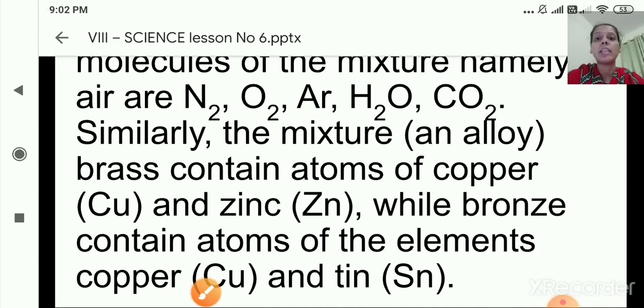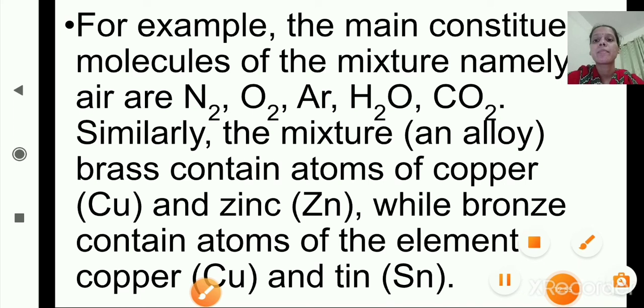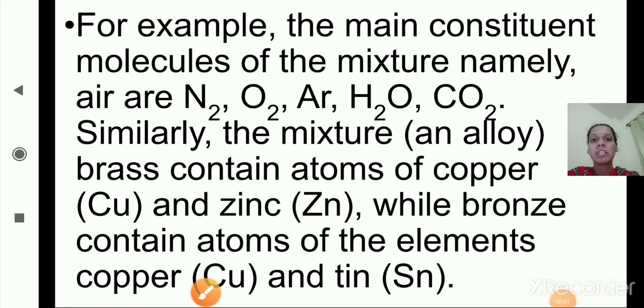Hope you are clear till here. So what we learned today: we have started lesson number 6, composition of matter. In that we have seen the different states of matter like solid, liquid and gases, and then we have studied about elements, compounds and mixture. Today we will stop here. In the next session I will start with the next concept.